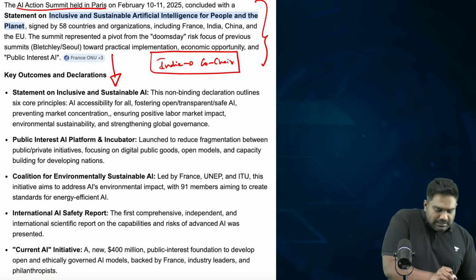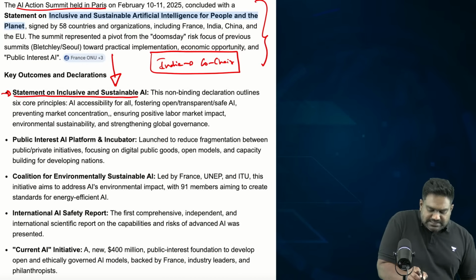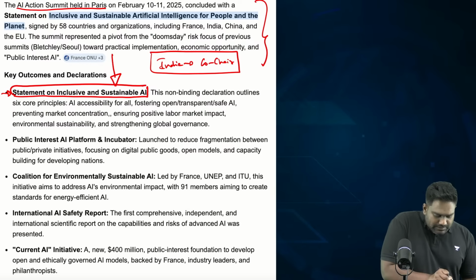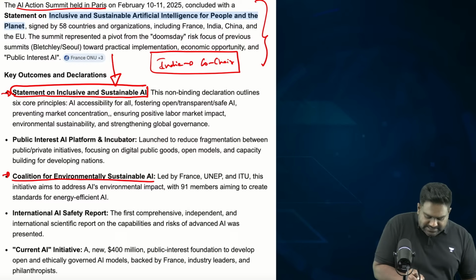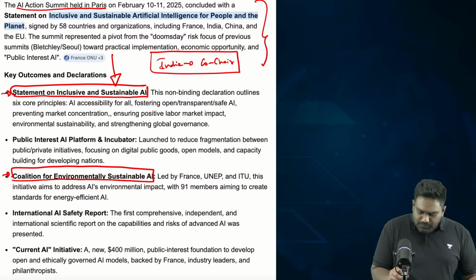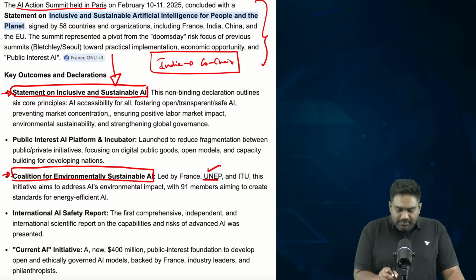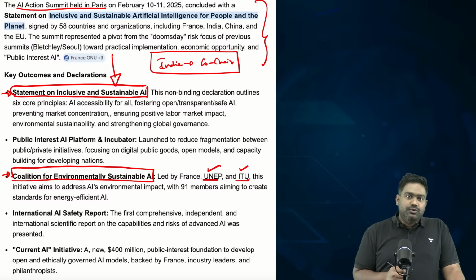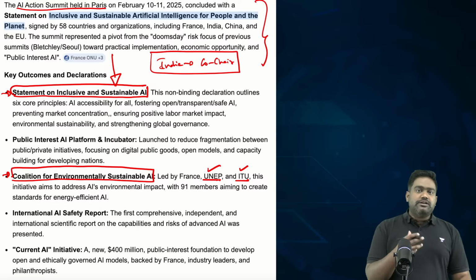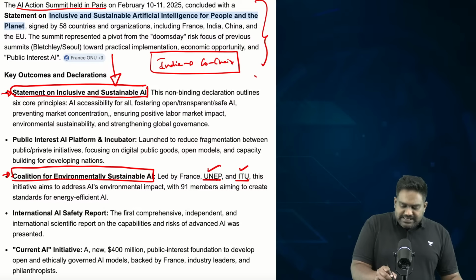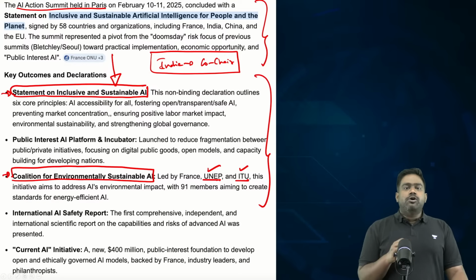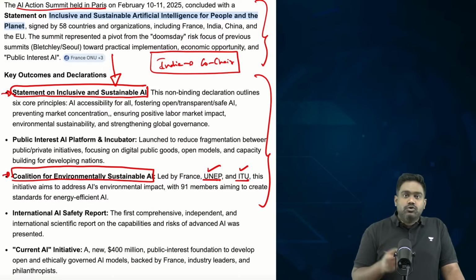For example, the statement on inclusive and sustainable AI, and the Coalition for Environmentally Sustainable AI, which is also backed by the UN Environment Programme and the International Telecommunication Union, which are specialized agencies and programs of the United Nations. So these key outcomes focused on environmental sustainability and inclusivity.